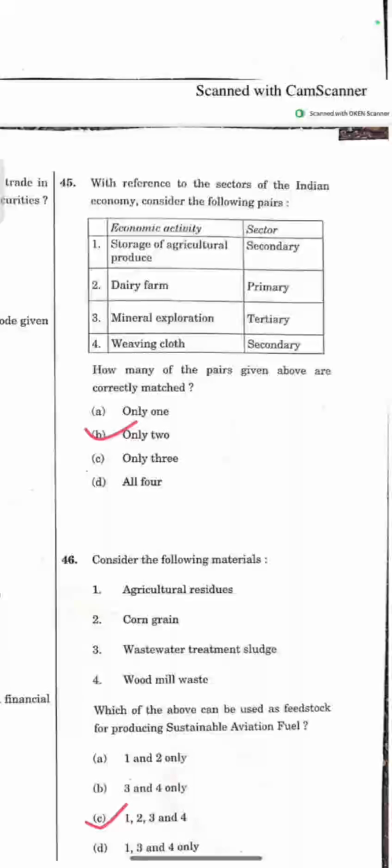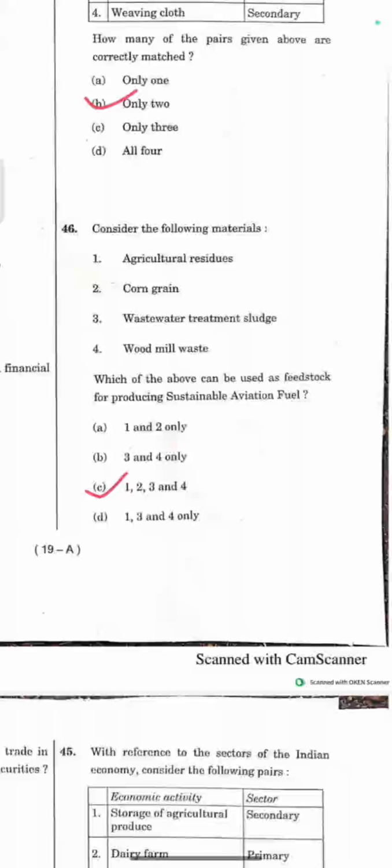Dairy farm is a primary sector, which is correct. Mineral exploration as a tertiary sector is incorrect. This is a primary sector. Weaving cloth is a secondary sector. This is a correct one. How many of the above pairs are correctly matched? Here only 2 pairs.